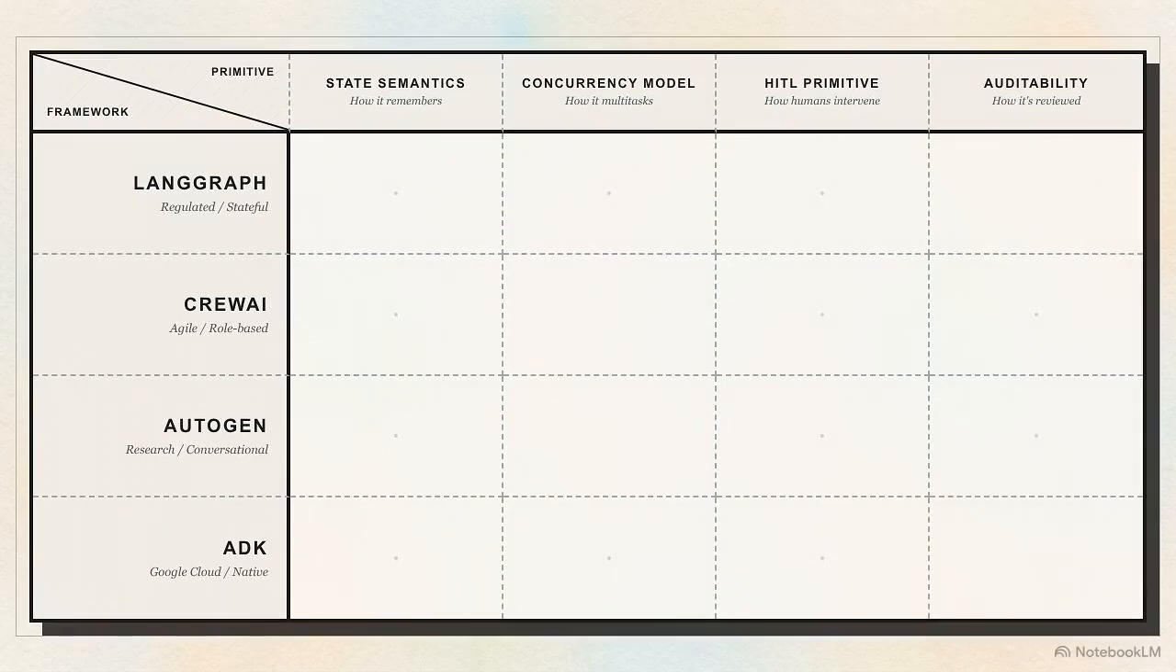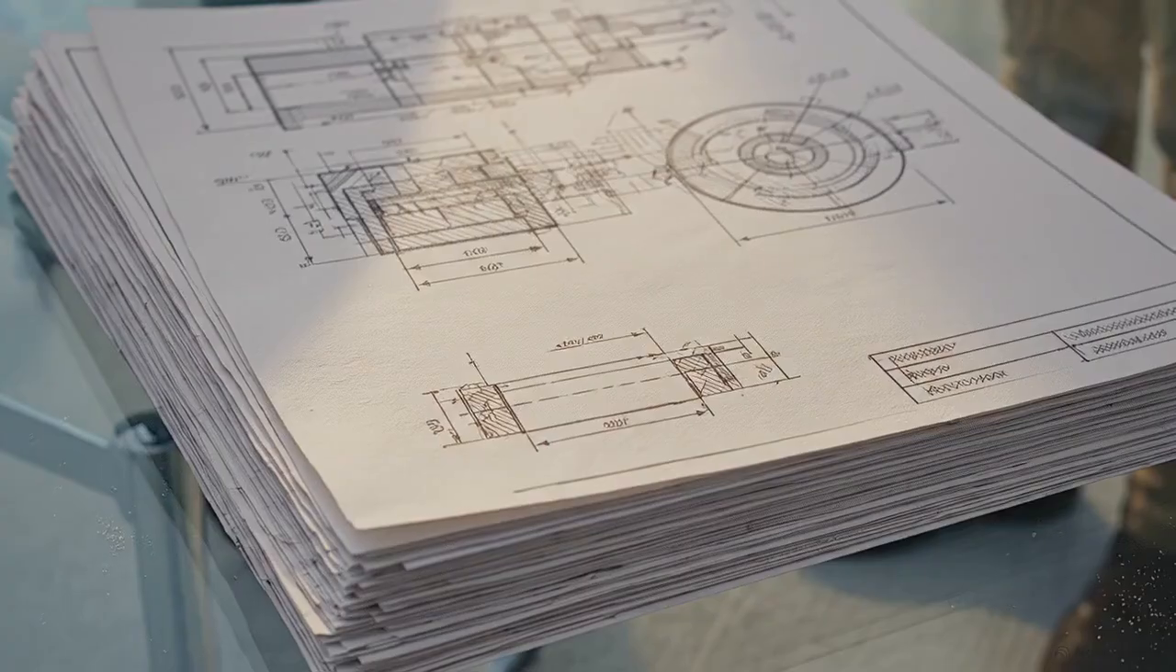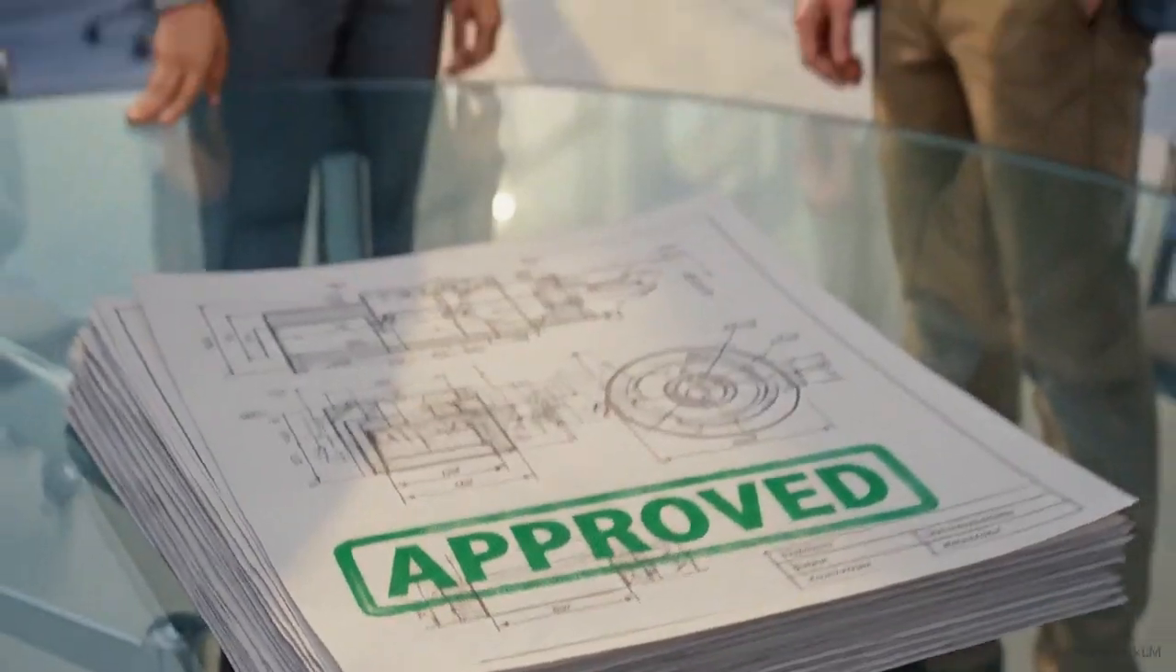No framework is universally better. Map your reality to the right row. For regulated environments, LangGraph's checkpointer provides reconstructibility. For agile RevOps, CrewAI offers velocity. Research relies on AutoGen's group chat for peer debate. Google Cloud architects use ADK for native audit traces. Mapping these specific primitives to the right use case determines whether a system survives a security review or stalls at the